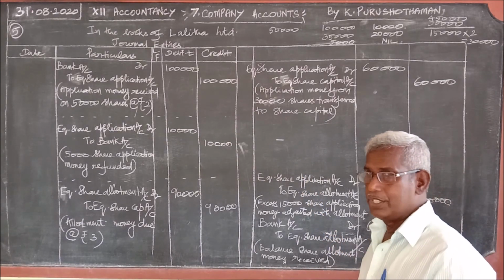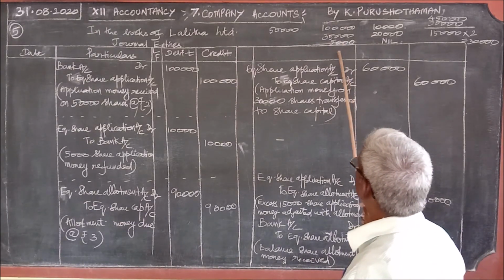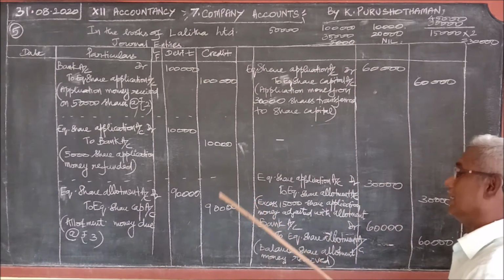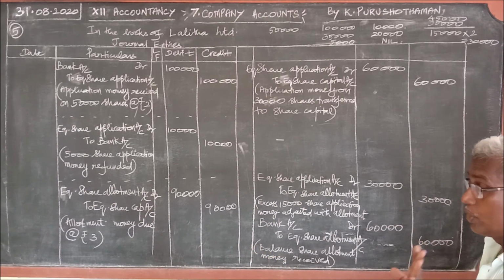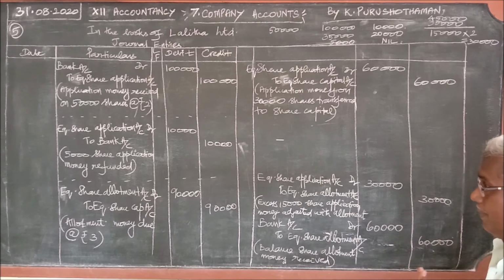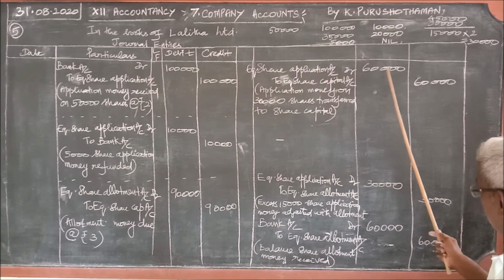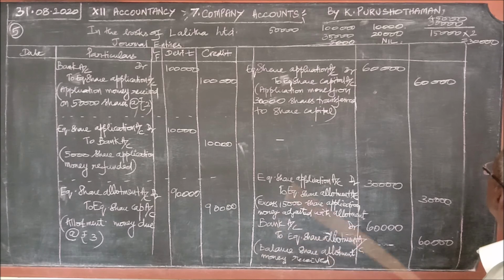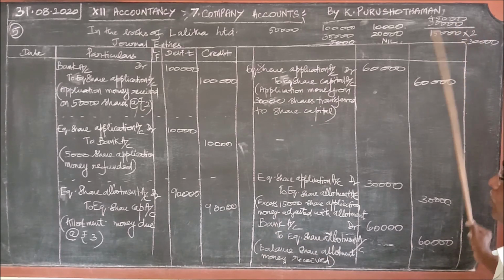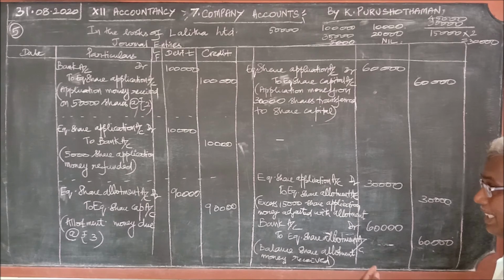Because the application money, for 5,000 shares only was refunded. So how much application money is available with the company? For 45,000 shares. So for 45,000 shares, the share application money is available, but 30,000 shares only can be allotted. But what about this remaining 15,000 share application money? 15,000 into 2, 30,000 is surplus in the hands of the company. The company has 30,000 rupees excess share application money.